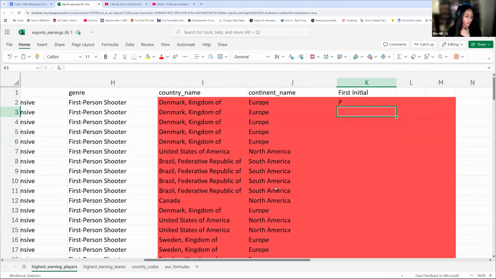Great question. Does this formula include spaces? Yes. Spaces count as characters. So if you have words, you have to treat your spaces as a character. Great question.